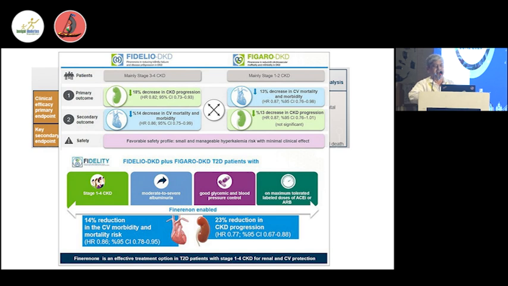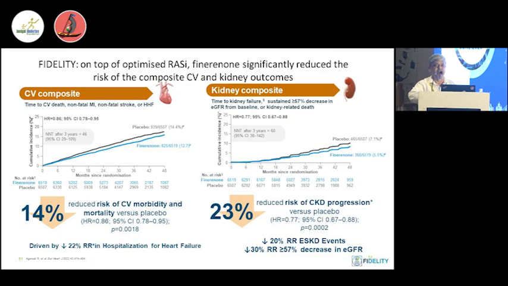In this class, which one is better, DAPA, EMPA, or CANA? Basically they are the same, but there are some differences in pharmacokinetics, and in some cases the binding is better. There is a recommendation in the DAPA label that if there is UTI, you can reduce or stop the drug. That is not recommended for the others.